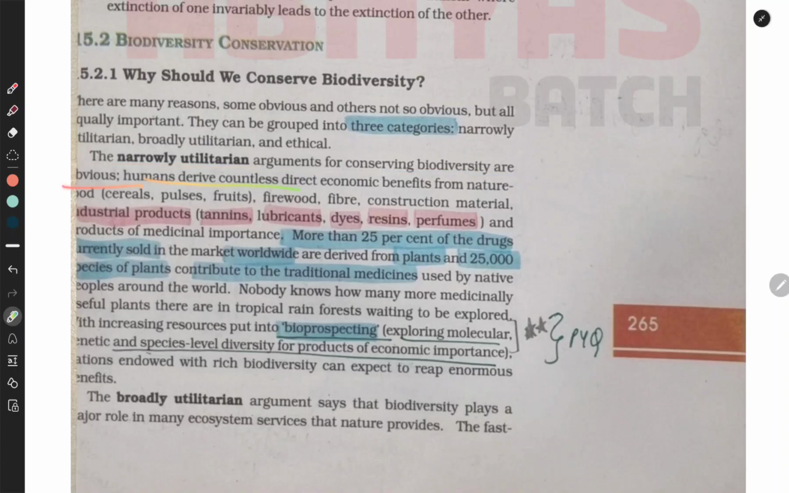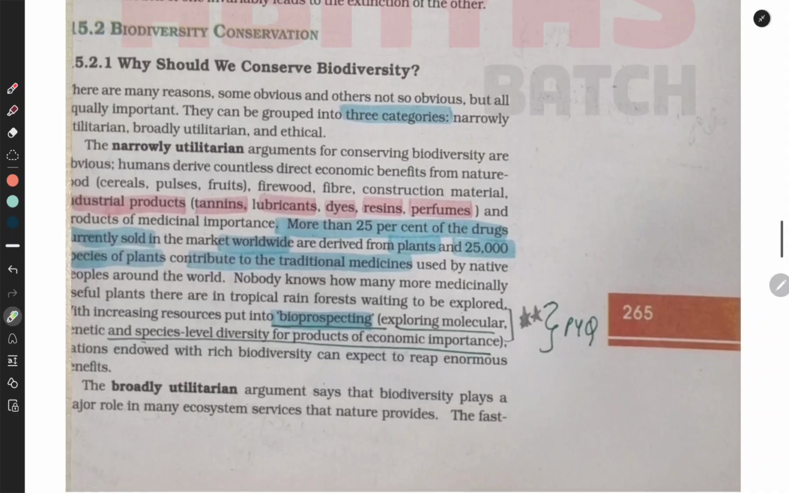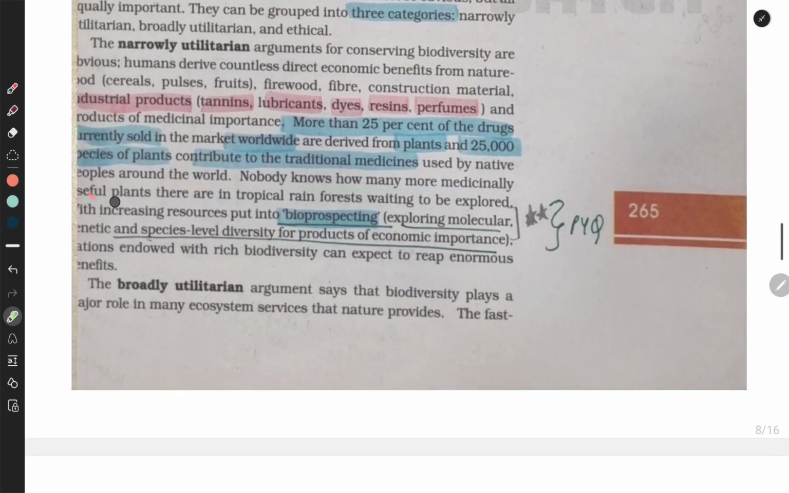Humans derive countless direct economic benefits from nature: food, cereals, pulses, fruits, firewood, fibers, construction material, industrial products, gums, lubricants, dyes, resins, perfumes, and products of medicinal importance. More than 25% of the drugs sold in the market worldwide are derived from plants, and 25,000 species of plants contribute to the traditional medicines used by native peoples around the world. Nobody knows how many more medicinally useful plants there are in the tropical rainforest waiting to be explored.